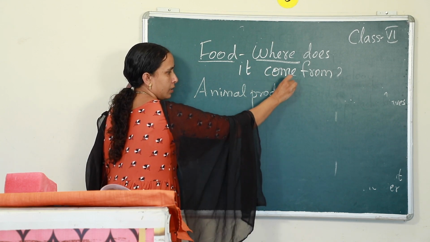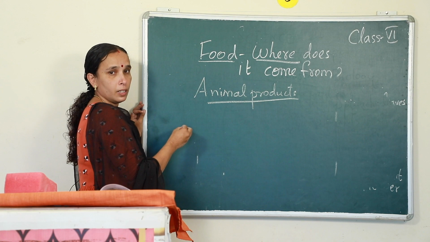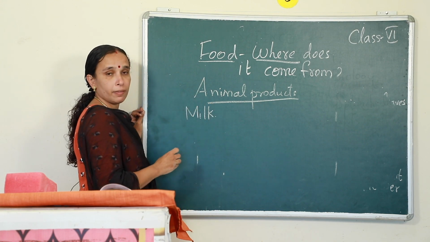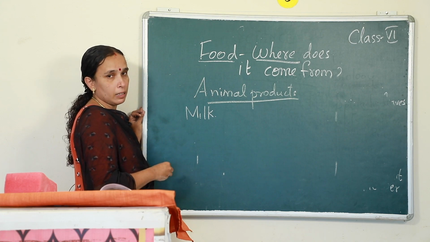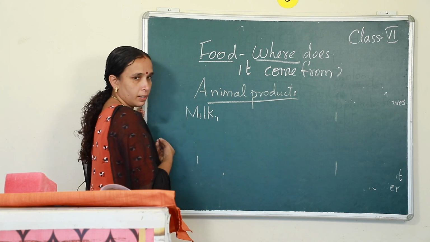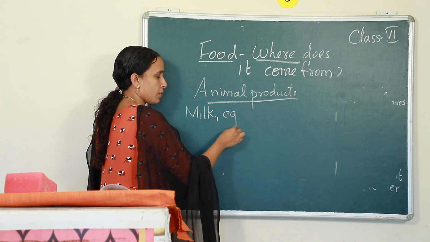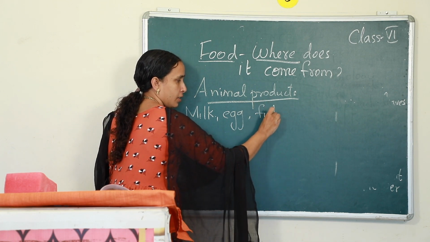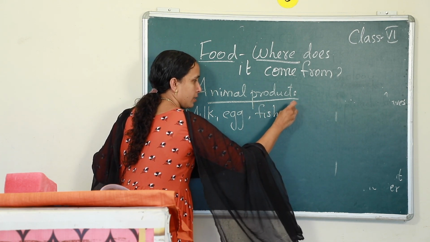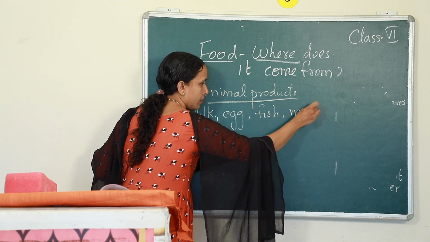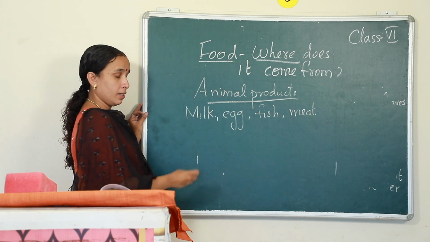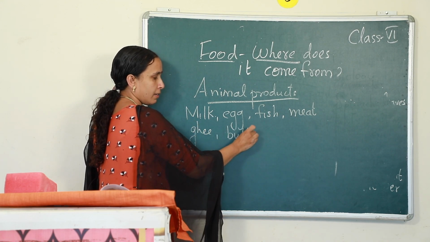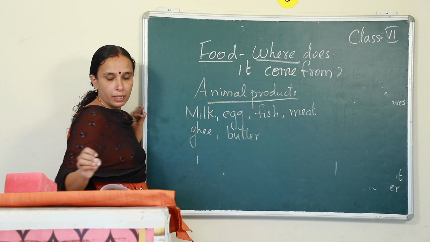Okay, just a minute. Animal products are the most important one, milk. All of us from childhood itself, we have been taking this, isn't it? Milk. Then egg, of course, protein rich. Then yes, fish. Yes, you eat all your chicken items, right? Meat. Then ghee. Okay, butter, all the milk products, right? Butter, paneer, all the milk products.